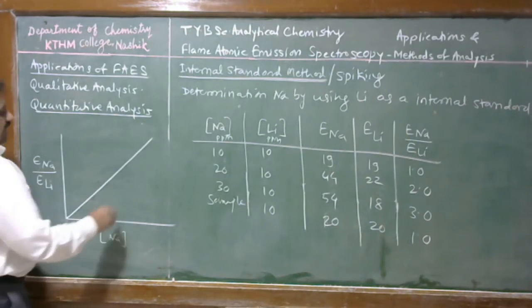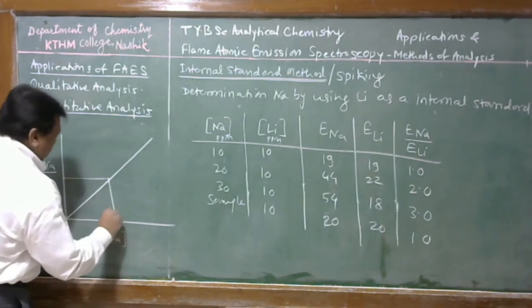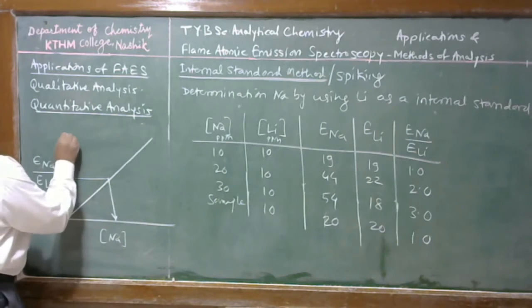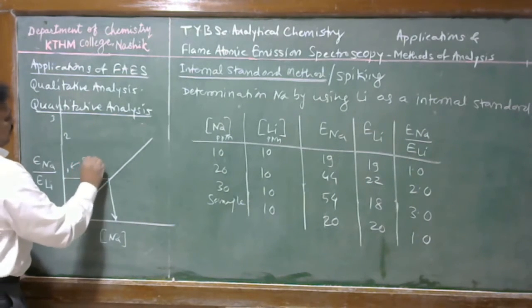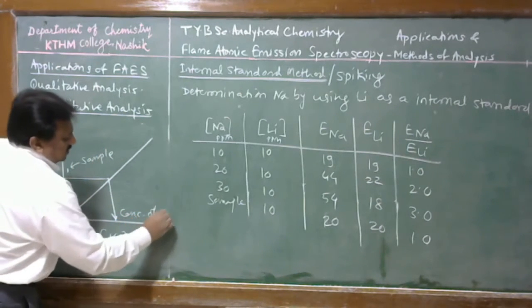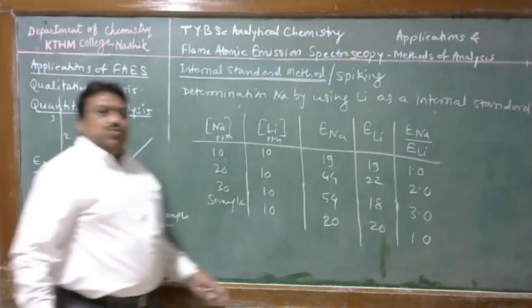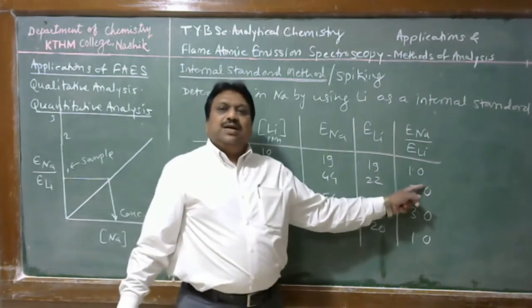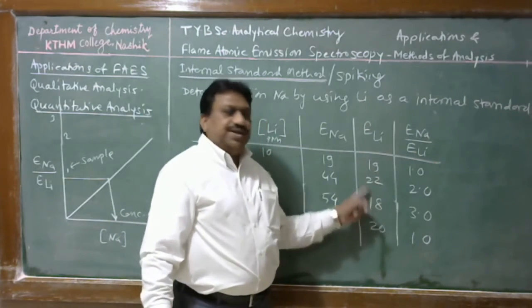That is again a calibration curve, and we have a ratio for the sample, here ratio equal to 1, and this is the concentration of the sample. Therefore, we can nullify the effect of the rate of aspiration that affects the emission reading by using the internal standard method.